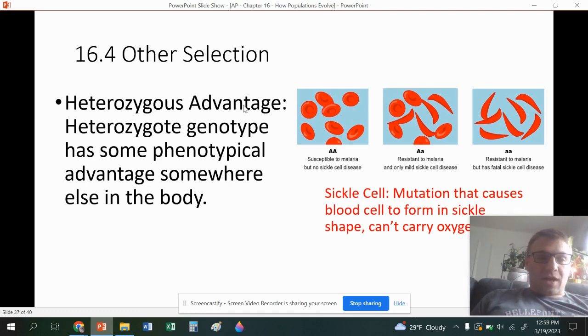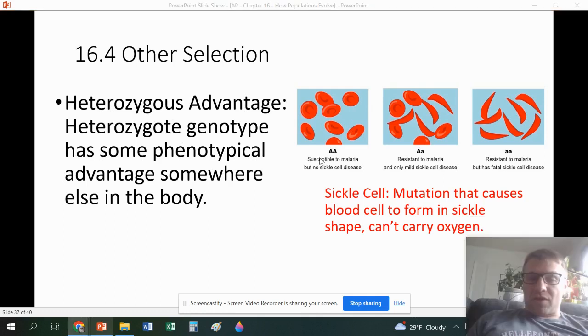Our last type of selection is called heterozygous advantage. This is when the heterozygous genotype has an advantage over both of the homozygous genotypes. You can see big A, big A is susceptible to malaria, big A, little a, this is when the person has the sickle cell trait but not the anemia. This allows them to be resistant against malaria, which is a huge benefit to have in locations like Africa where malaria is very prevalent. If you have sickle cell anemia, it's very deadly, but the heterozygous advantage here gives this trait a reason to be in the population.